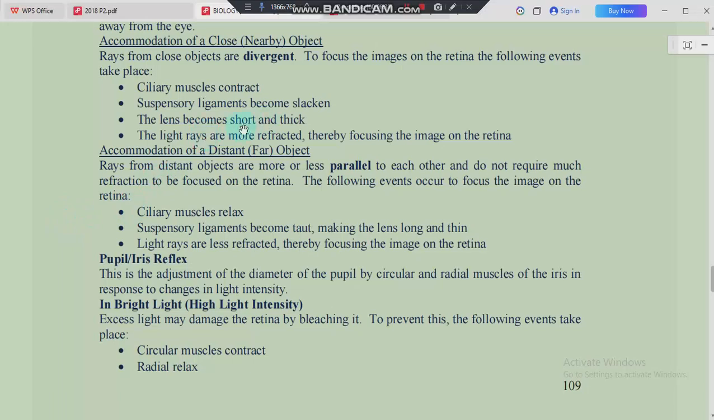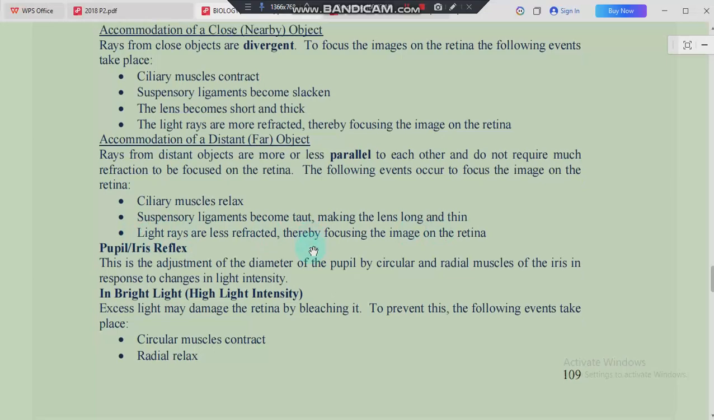Remember, in this one we said much refraction is required. Well, for accommodation when the objects are far, there is not much refraction required. So here what happens is that the ciliary muscles are relaxing. In here the ciliary muscles were what? Contracting. Here the suspensory ligaments become taut, making the lens long and thin. All right, that is what happens to the lens. So here it is short and thick. Here we are saying it becomes long and thin. Then the light rays are less refracted, thereby focusing the image on the retina.